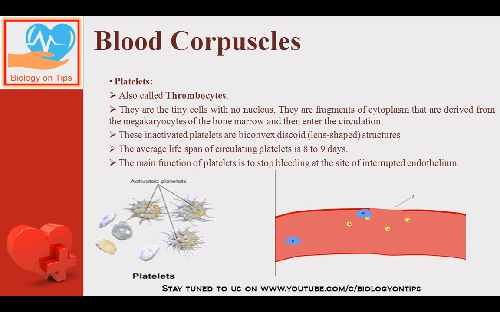There is a very beautiful diagram in front of you. You can see that the epithelium has broken down from here, and all the platelets get information that the epithelium has broken down. So all the platelets are coming towards the epithelial side in order to cover the open space, and they are forming a clot.